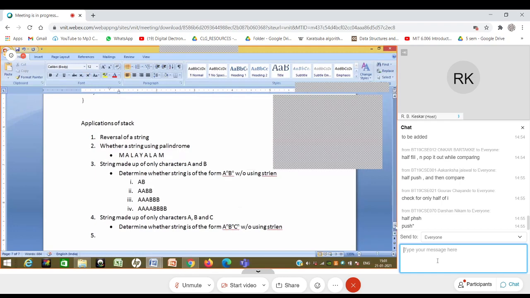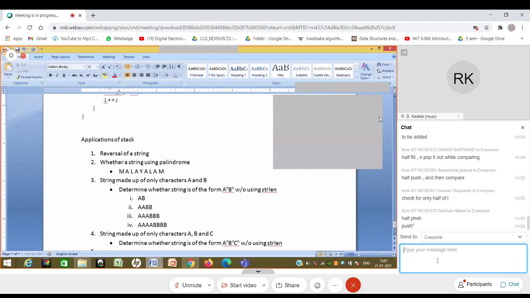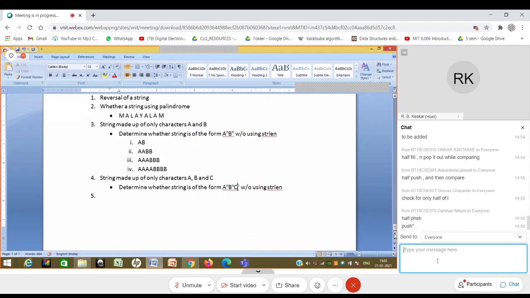Now this problem you may not be able to solve immediately. Let me tell you, this problem you can solve by using a stack. When you start using a stack, you will still realize that there is some issue. If you solve the previous problem and try to apply a exactly similar way for this, you will realize there is some issue. But then you should also realize there is a way out, and what you need to do in this case. And this is perhaps the most difficult problem. Let me tell you.